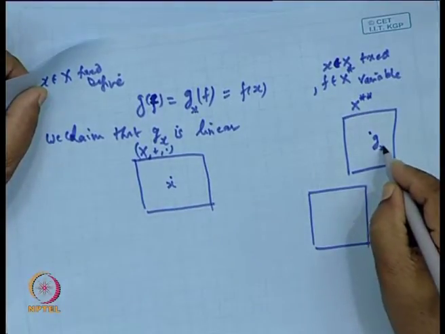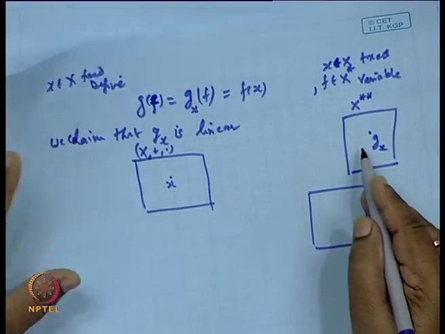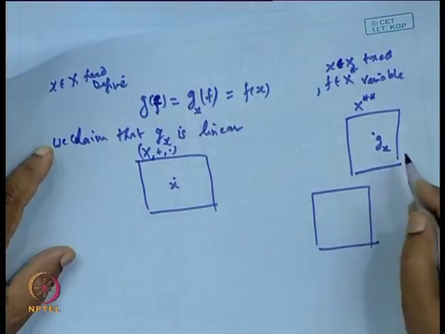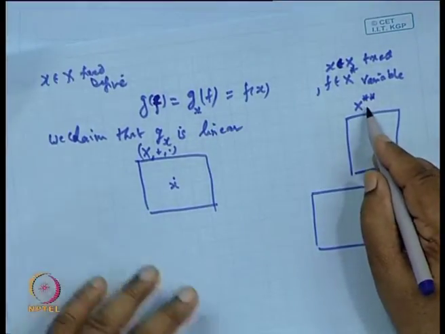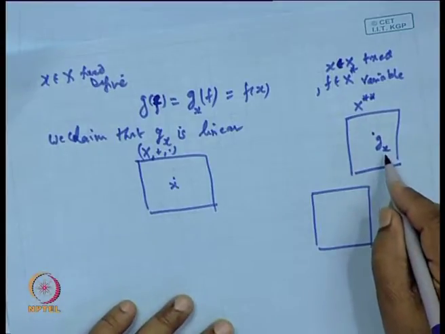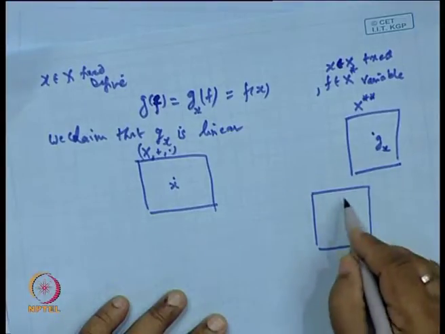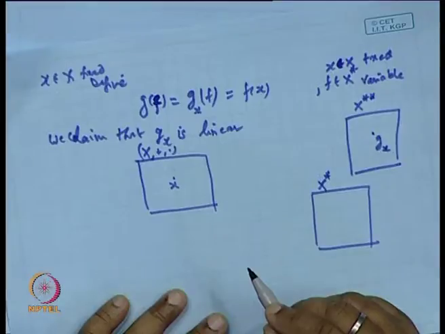So, g will depend on x. Clear? How to get this g? We have to define the function in such a way that in order to get g in x double star, g must be a linear functional on x star. So, here f x belongs to x star.